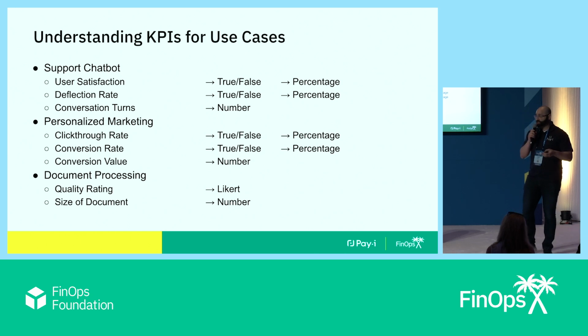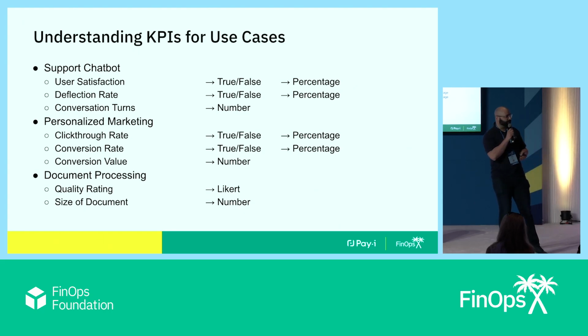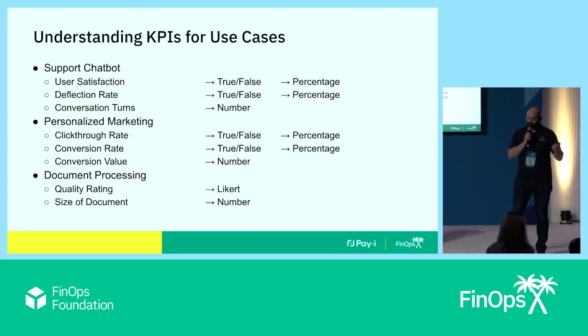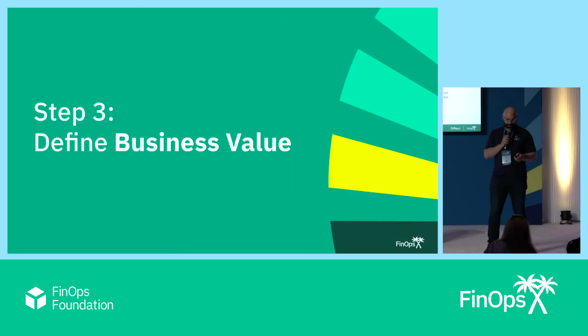The second is numbers, just any old numbers. Of course, that's a quantification. And then you've got Likert, that's like a 1 to 5 star, 1 to 10 star, and so on, right? So between Booleans, numbers, percentages, and Likerts, you have captured pretty much everything that you need in terms of quantifying the success of these KPIs.